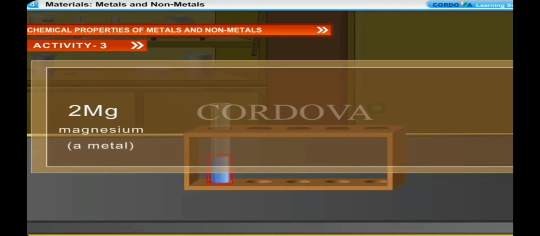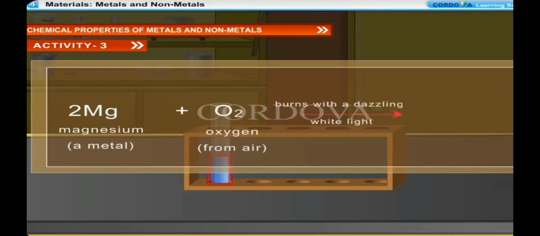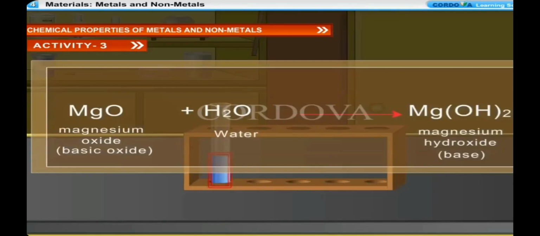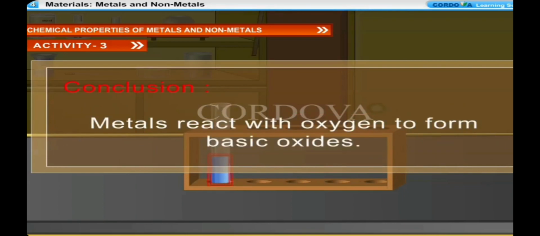Magnesium, a metal, plus oxygen from air, burns with a dazzling white light to give magnesium oxide, basic oxide. Magnesium oxide dissolves in water partially to form magnesium hydroxide solution, base. Conclusion. Metals react with oxygen to form basic oxides.